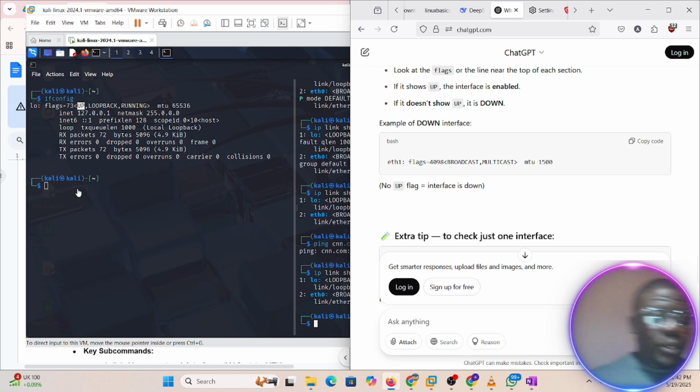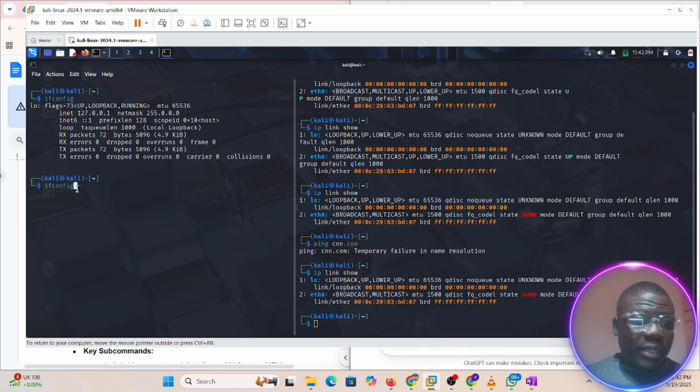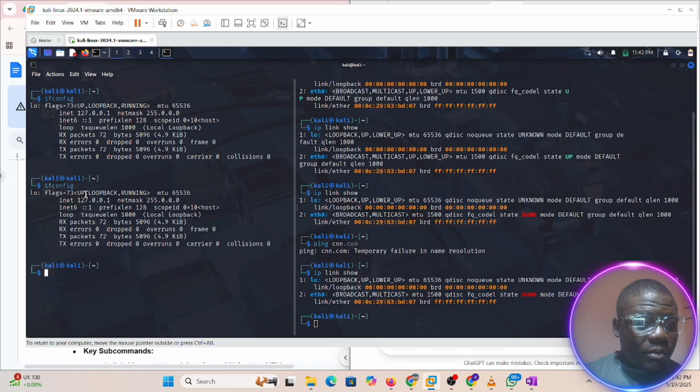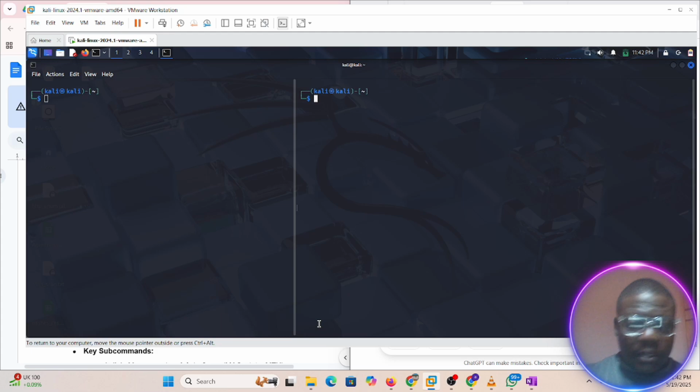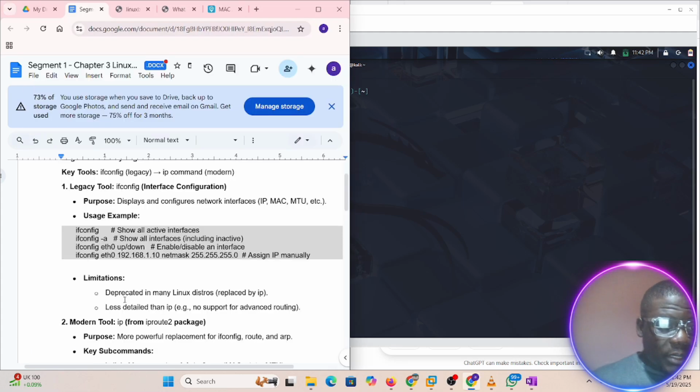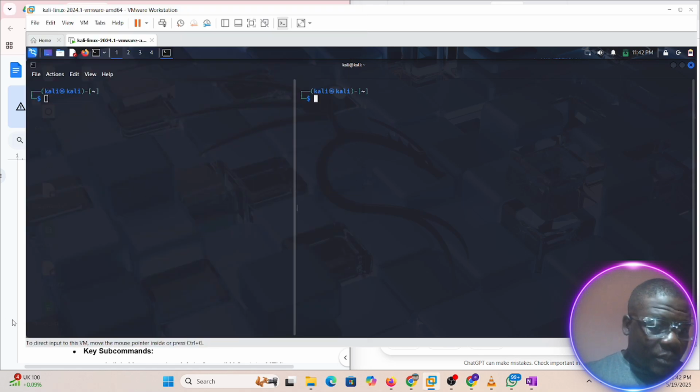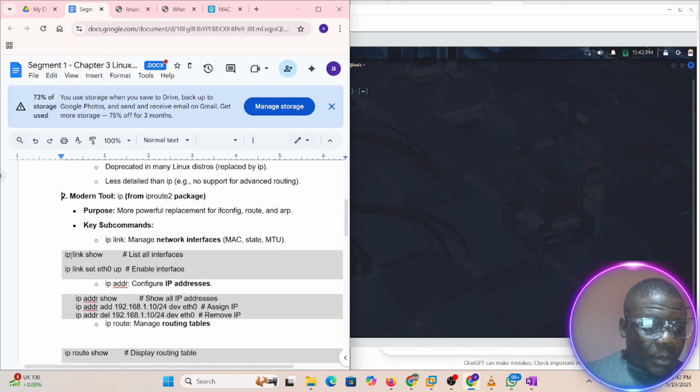But this is still showing UP. I don't know the reason why, but they said it's legacy code. It's showing UP while it is already down, because we can't actually do anything. I can't even ping, it's not working. So let's clear this and come back to this. We are going to start it back. Let's bring it back up. I want to see if we can use ip to bring it up.